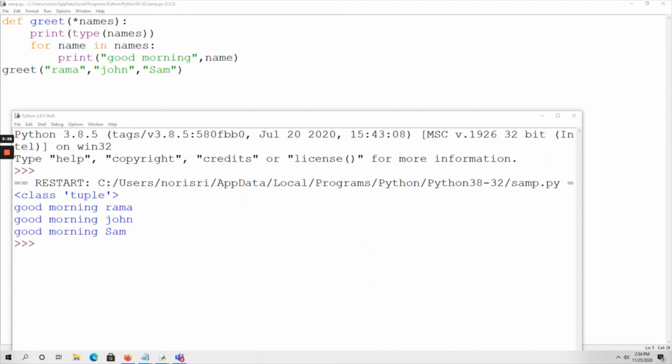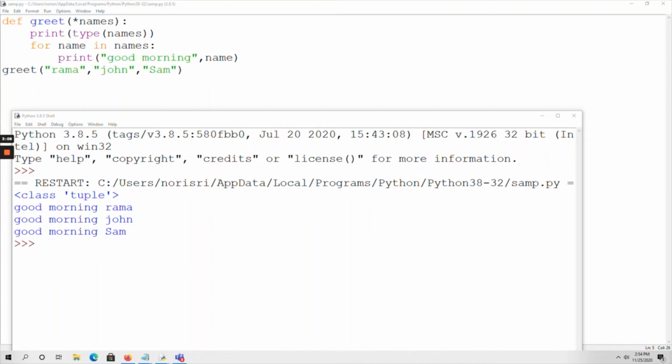So print good morning, comma, name, that is Sam. Okay. So again the cursor goes to the for loop. Now the name variable does not contain anything, so it will just come out of the loop. So like this the program is executed.